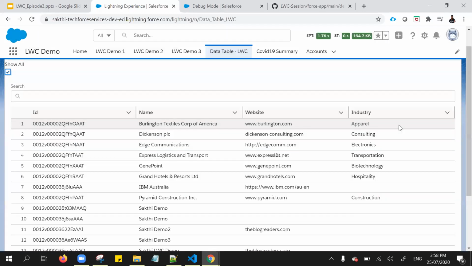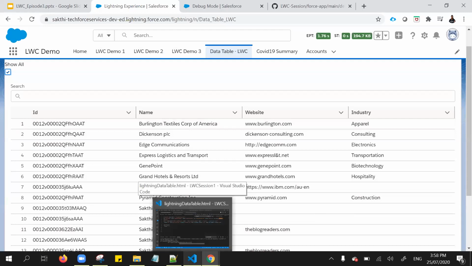So this is a simple way we can debug for the Lightning Web Component. Not only the Lightning Web Component, the same thing is applicable for the Aura component also, right? And for the Lightning Web Component, you can use the Jest framework also, that is a JavaScript testing framework. You can install the plugins from Visual Studio Code, and you can debug your test class, like how we are testing for the Apex classes, right?